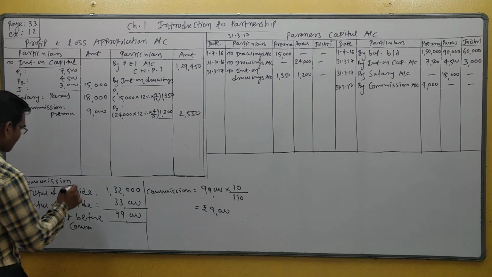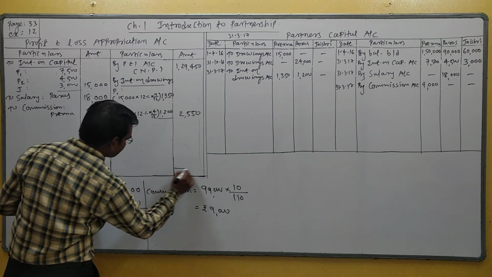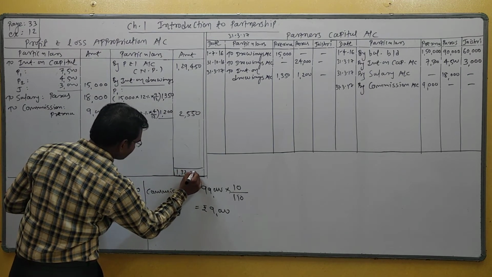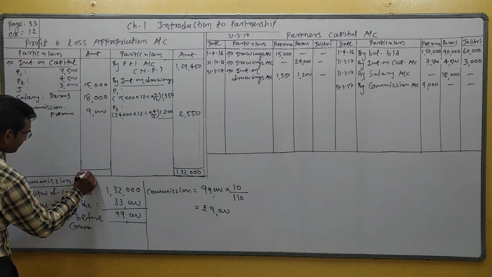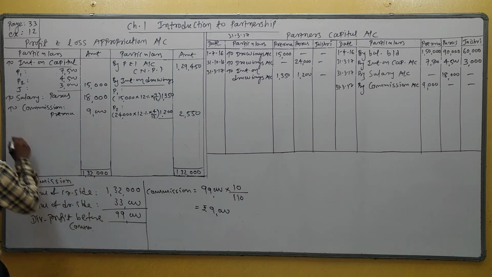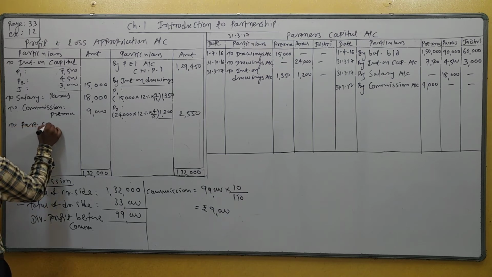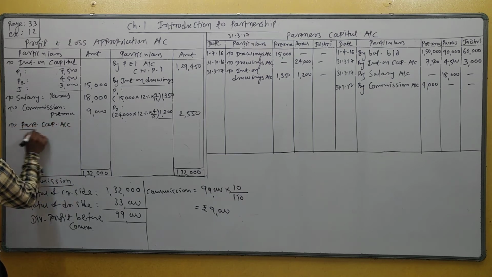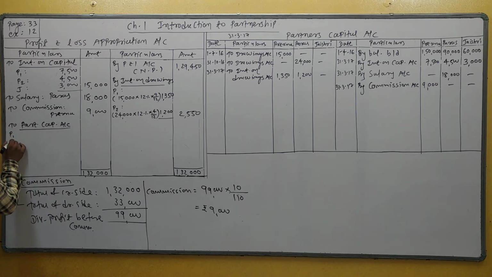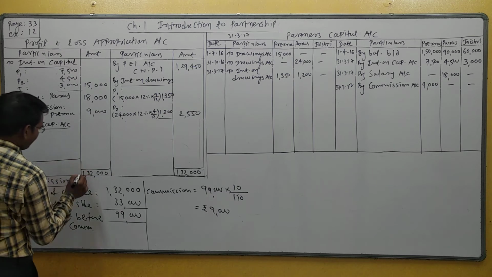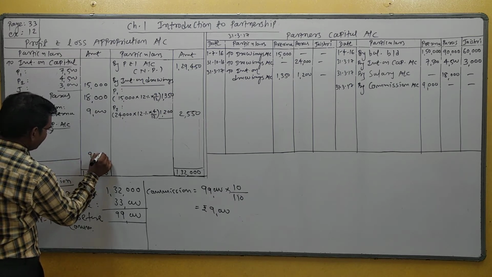Now close profit and loss appropriation account. Total of profit and loss appropriation account as it is 1,32,000, right? To partner capital account. Three partners are given: P1, P2 and J. Total profit of the business is 90,000.